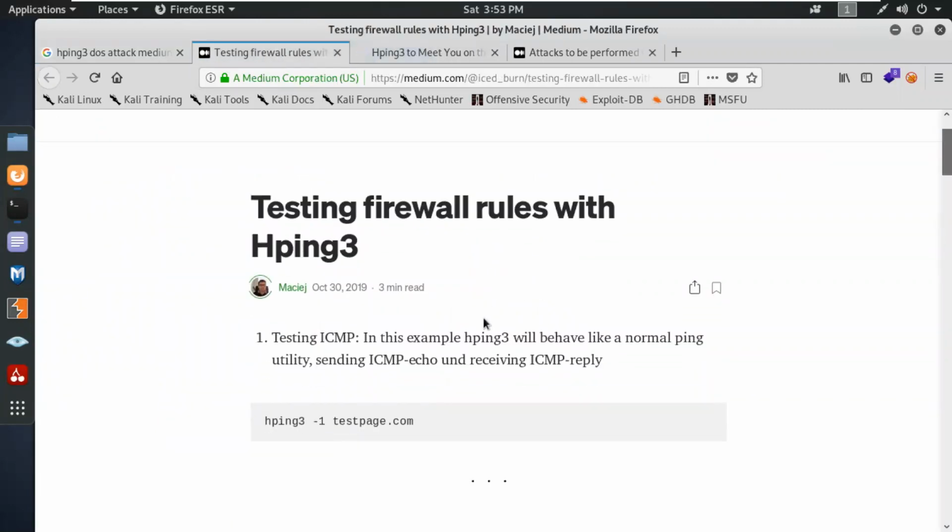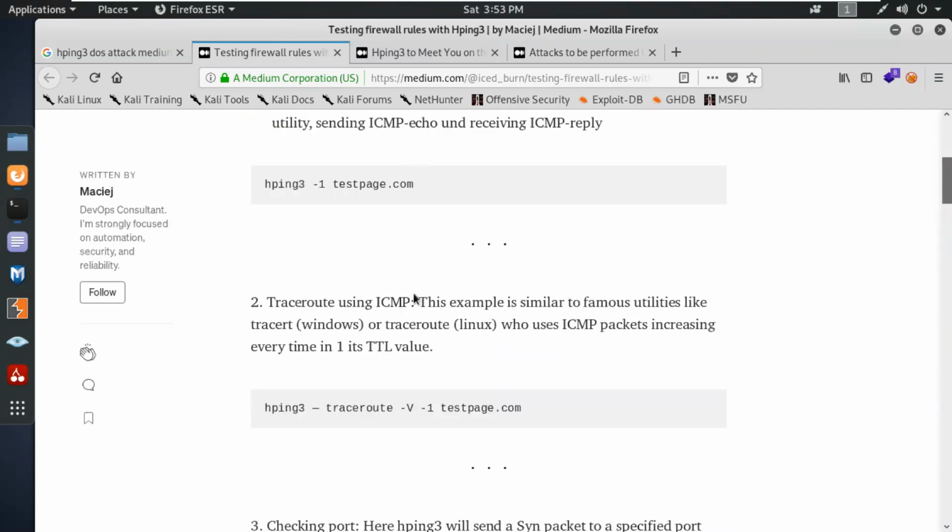They simply post their blogs over there, and you can simply learn tracing out using ICMP to identify the packet. This example is similar to the famous utilities like traceroute on Windows and Linux, which use ICMP packets, increasing the TTL every time by one integral value. You can try hping3 with many things over there.